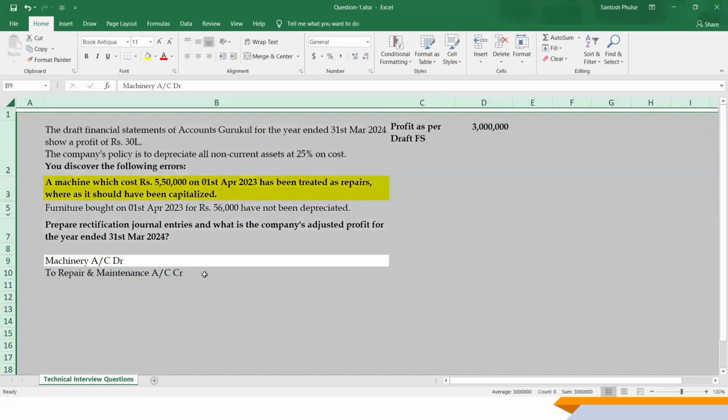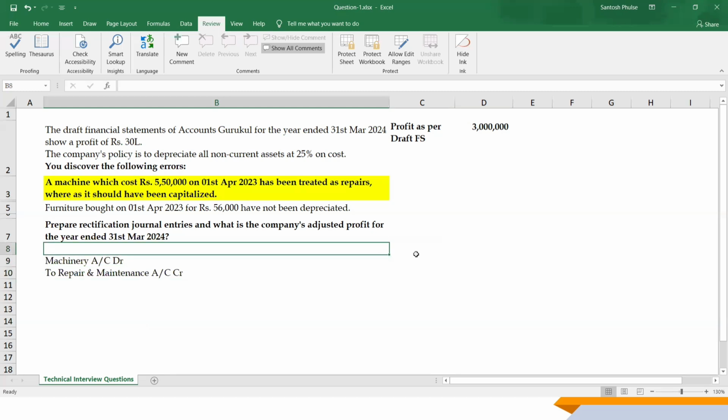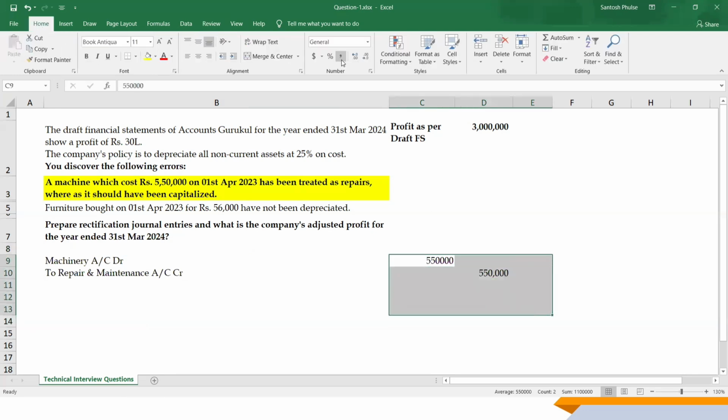So this is going to hit your asset, that's 5,50,000, and this is going to be credited to your repair and maintenance, that's towards your P&L.